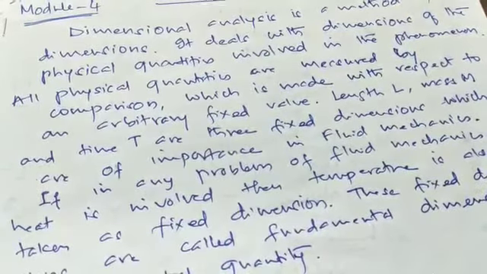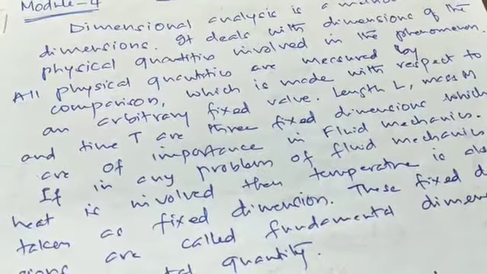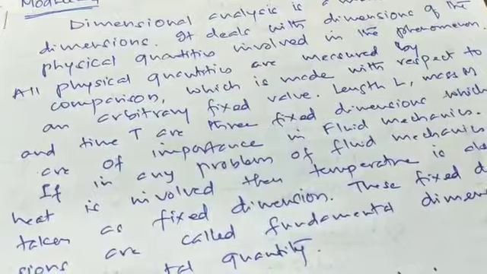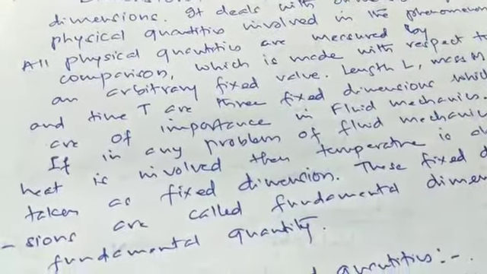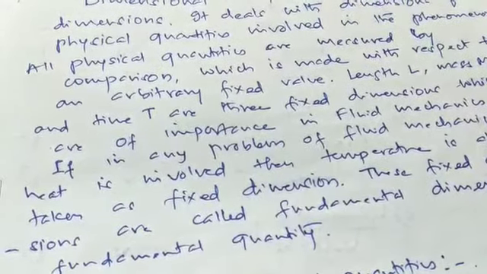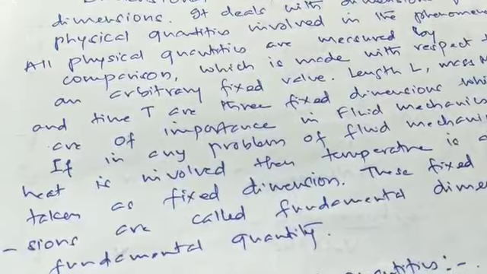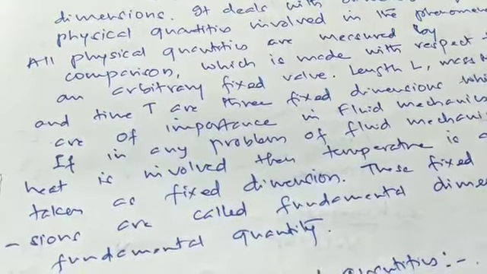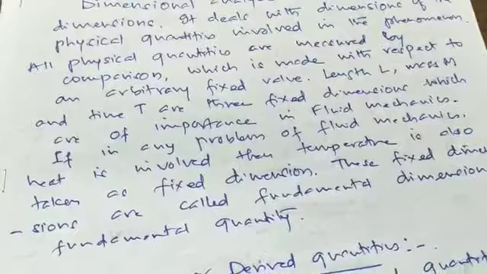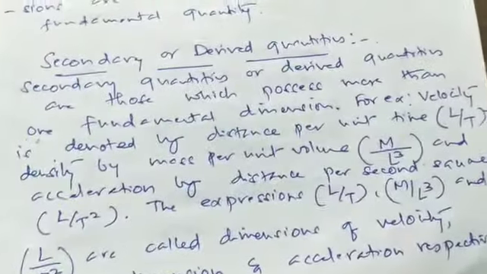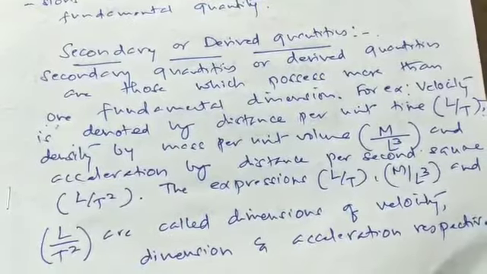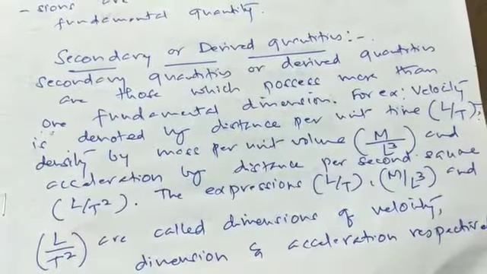So all these fixed dimensions or fixed values are also called fundamental dimensions and fundamental quantities. So these L, M and T are also called fundamental quantities or fundamental dimensions. Now let us move to the next concept, which is called secondary quantities.